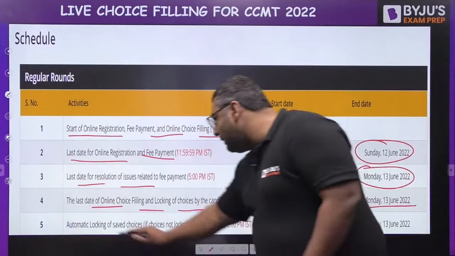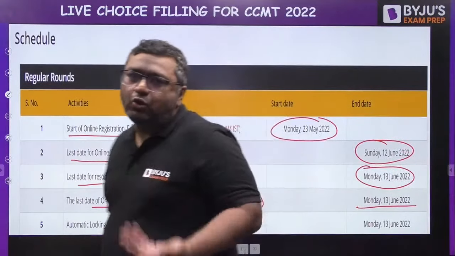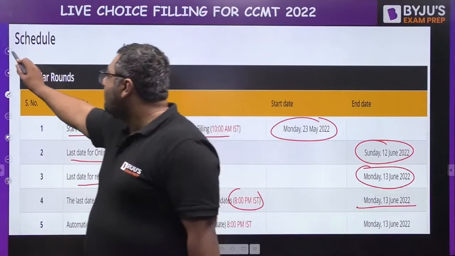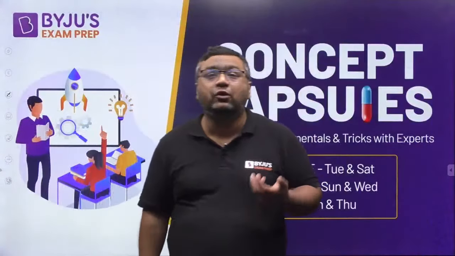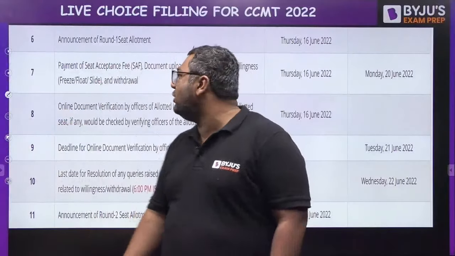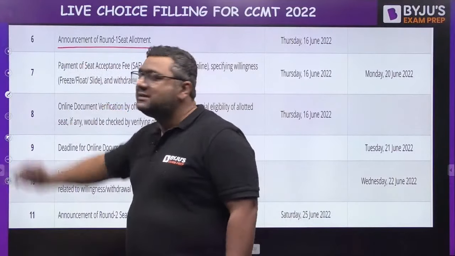Then my dear, automatic locking: if you forget to lock the choices, they will be automatically locked, so don't worry about that. Whatever the last saved choices are, those only would be locked. And my dear, next is going to be the announcement of round 1 seat allotment.